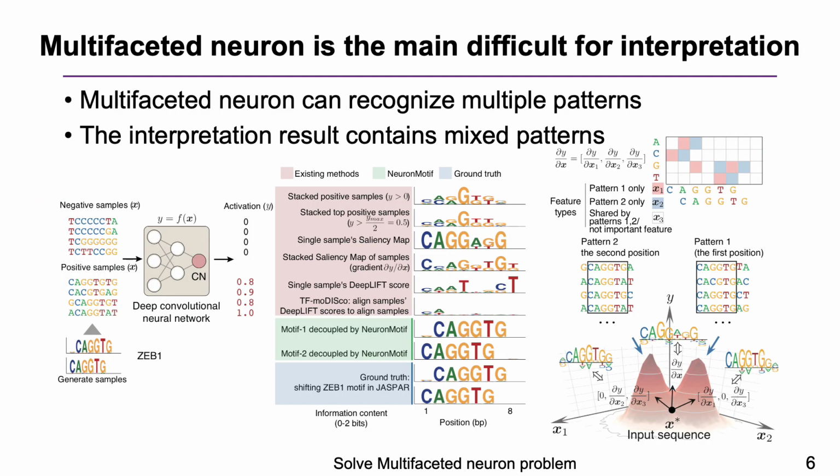We found that multifaceted neurons are the main difficulty for interpretation. A multifaceted neuron can recognize multiple patterns, so the interpretation result of this neuron usually contains mixed patterns that are hard to understand. We also found that most deep neurons are multifaceted neurons.